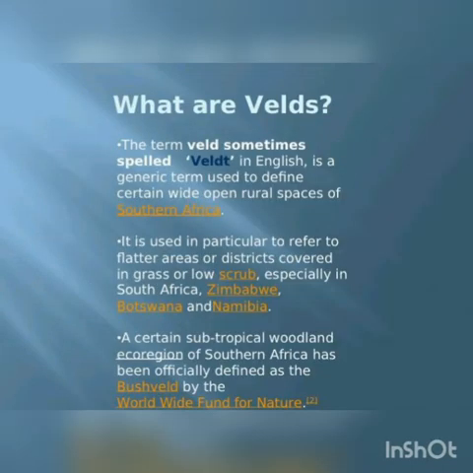The term veld, sometimes spelled veldt in English, is a generic term used to define certain wide open rural spaces of South Africa. It is used in particular to refer to flatter areas or districts covered in grass or low scrub, especially in South Africa, Zimbabwe, Botswana, and Namibia. A certain subtropical woodland ecoregion of southern Africa has been officially defined as the Bushveld by the Worldwide Fund for Nature.